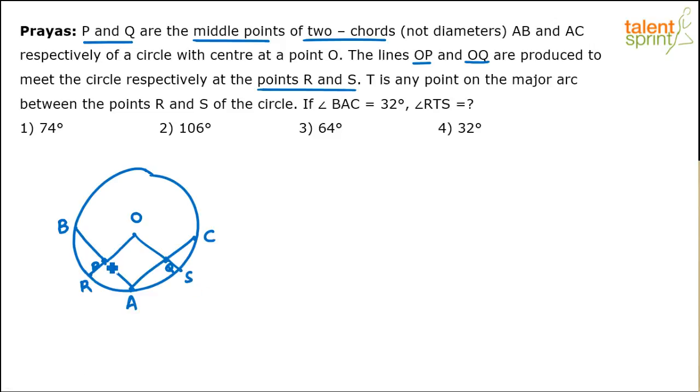You understand? This is point P. Remember, this is point Q. S is the point which lies on the circle. It is the extension of OQ. And R is also the point which lies on the circle. It is the extension of the line OP.